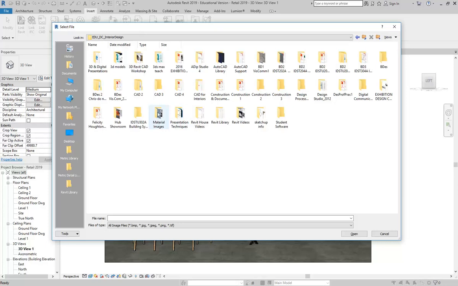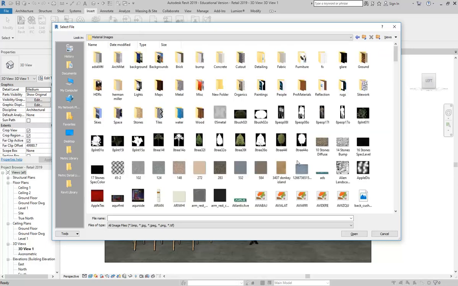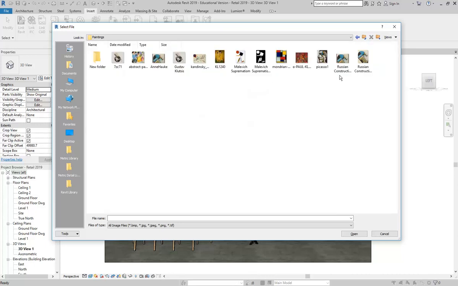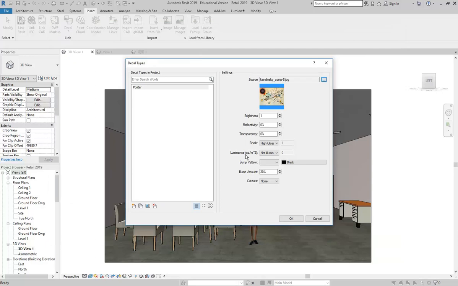And there is a logic to what I'm doing. The reason I'm doing this at the same time as looking at rendering is because this is all related to your render paths. So the file that I'm choosing, you can see here, I'm just going to choose from this paintings folder here. I've got some of my favourite paintings there, and I'll choose, who am I going to do today? Kandinsky, there we go.